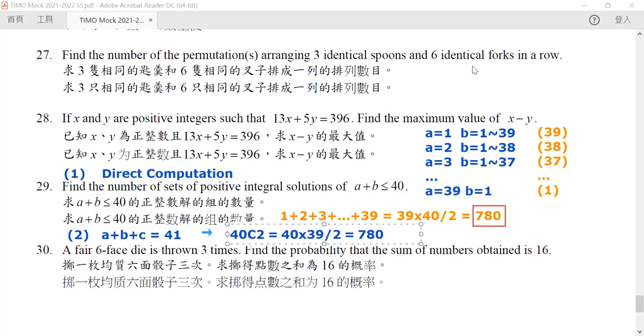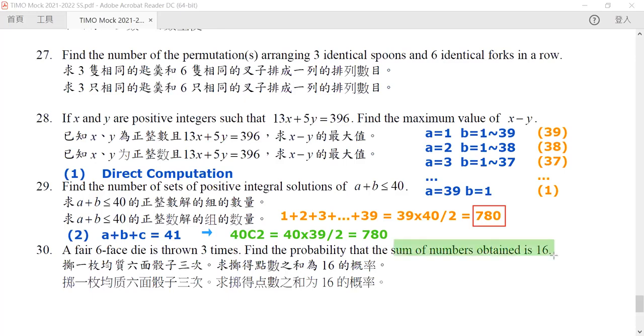But the second one is a little bit sophisticated, so sometimes you cannot get the thinking straight. It is much easier for you to just directly compute it. The number is not that great. Okay, so now let's go to our final question. A fair dice is thrown 3 times. Find the probability that the sum of the numbers obtained is equal to 16.